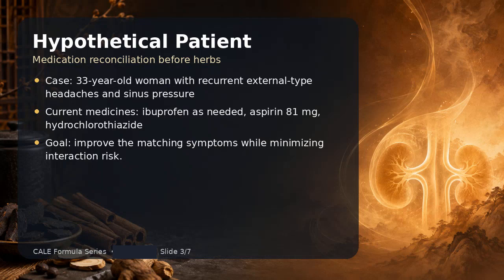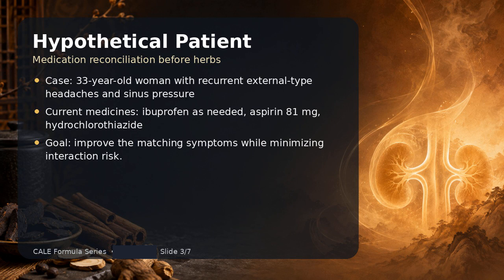My hypothetical patient is a 33-year-old woman with recurrent external type headaches and sinus pressure. The current medicines are ibuprofen as needed, aspirin 81 mg, hydrochlorothiazide. This case gives a possible reason to consider Chuan Tiao, but it also creates interaction questions.